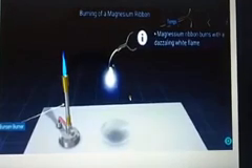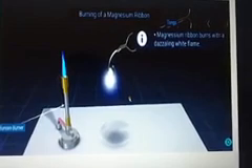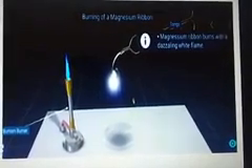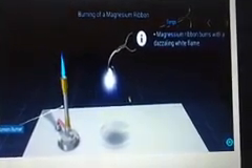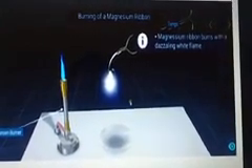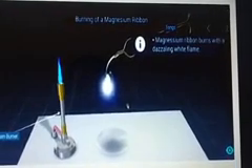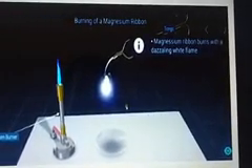Now let's carry on with activity number 6.C6, which shows the burning of magnesium ribbon. Here you can see a burner or a candle. With the help of it, we are going to burn a magnesium ribbon with a pair of tongs, and when it burns, it gives out a dazzling white flame. So let's see how it happens. It is also an example of chemical change. So let's have a look.